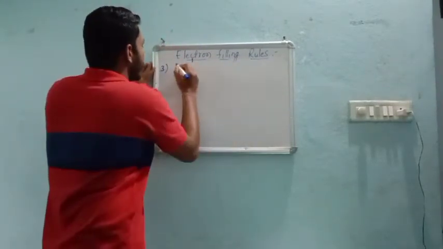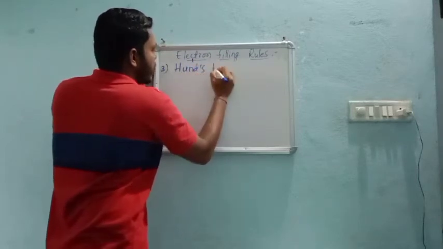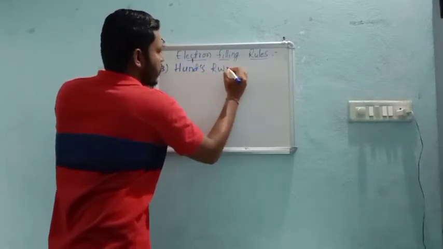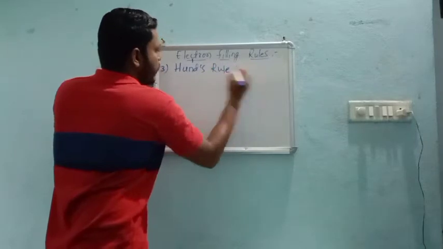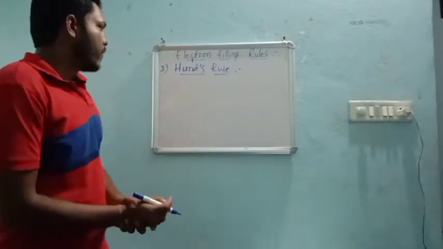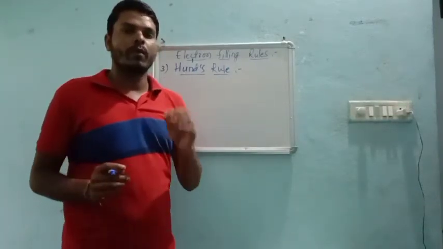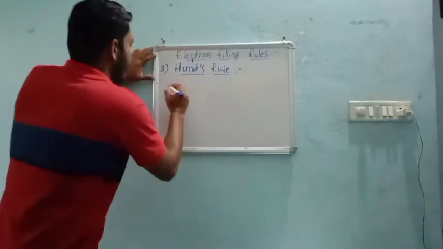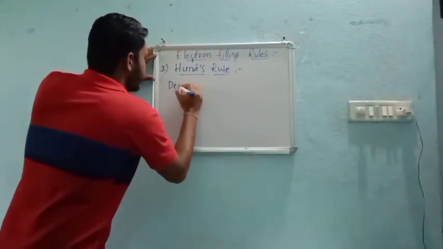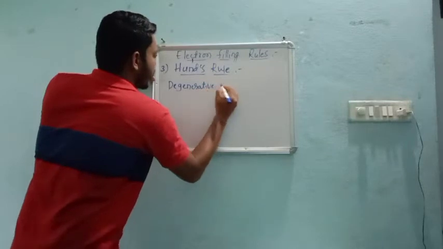So now let us discuss Hund's rule and its statements. First of all, before going to this rule, we must know about one thing, that is degenerate orbitals. What are degenerate orbitals?